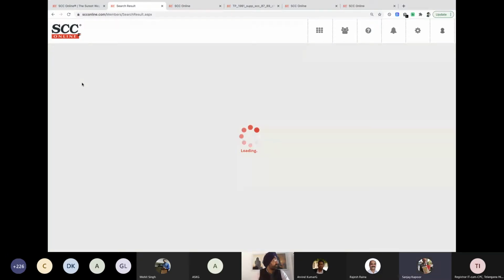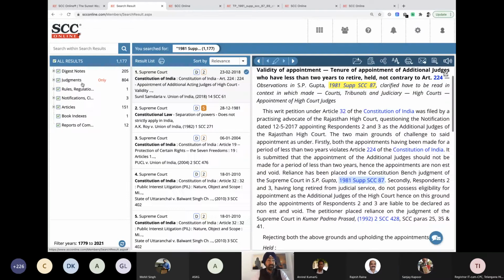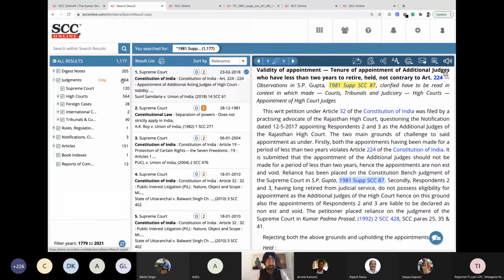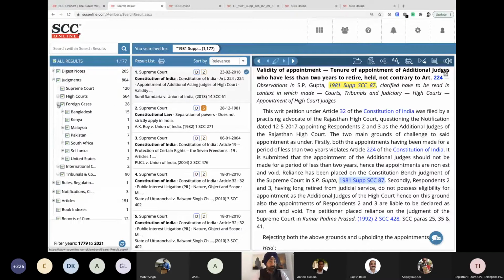Sometimes there are judgments which are cited thousands of times. This is almost 800. Now we can see that in 800 judgments, this case was cited. In the Supreme Court, 120 times. In various High Courts, 564 times. Then you also have foreign cases. So not only are we giving you the reference of whether it was cited in India or not, but this is a different package altogether.